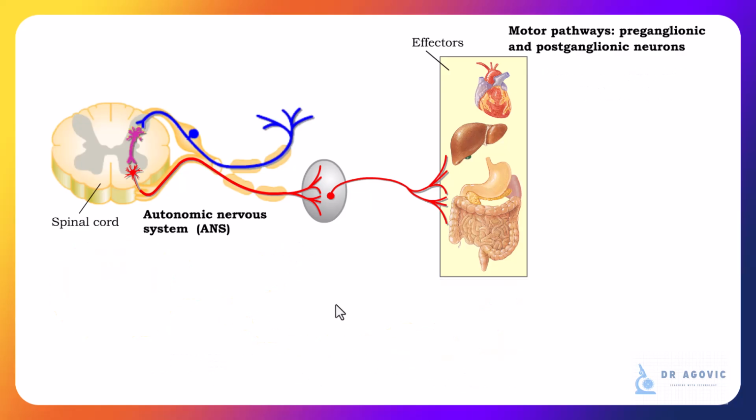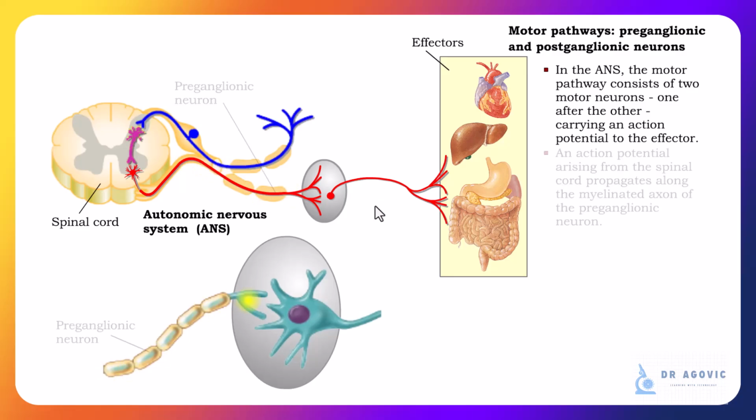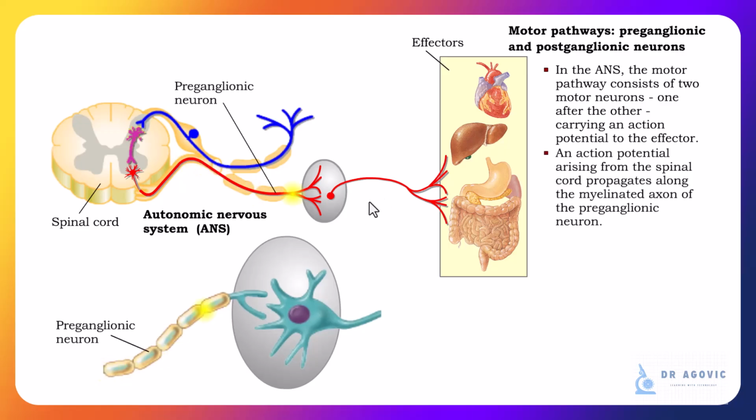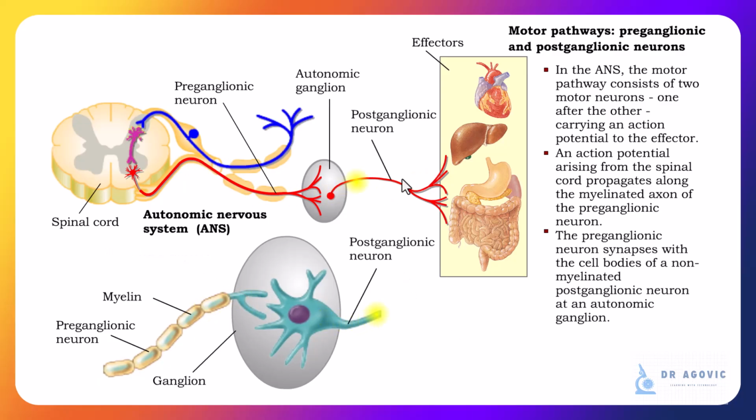In the autonomic nervous system, the motor pathway consists of two motor neurons, one following the other, carrying an action potential to the effector. The first neuron in an autonomic pathway, the preganglionic neuron, is a myelinated neuron. The first neuron synapses with the cell body of a second, non-myelinated, postganglionic neuron at an autonomic ganglion.